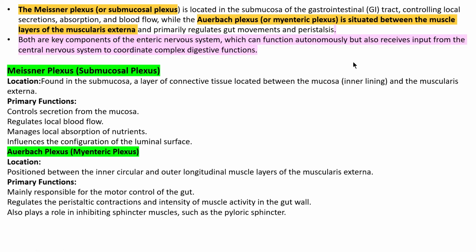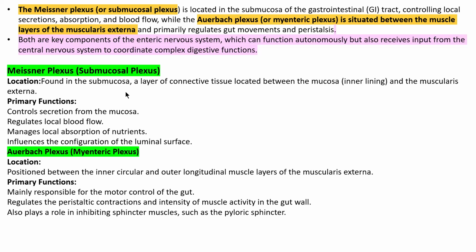So Meissner plexus, which is called submucosal plexus, and Auerbach plexus, which is called enteric plexus, are both part of the enteric nervous system, which is part of the autonomic nervous system. It also receives input from your central nervous system to coordinate all the complex digestive functions. The submucosal plexus is found in the submucosa.